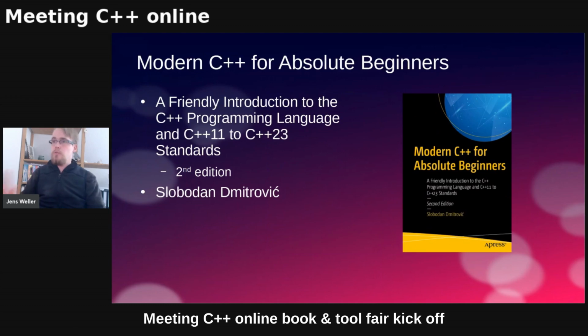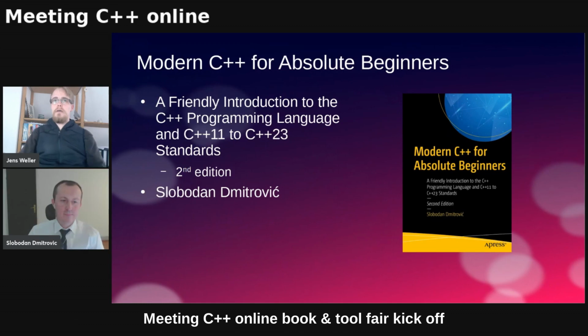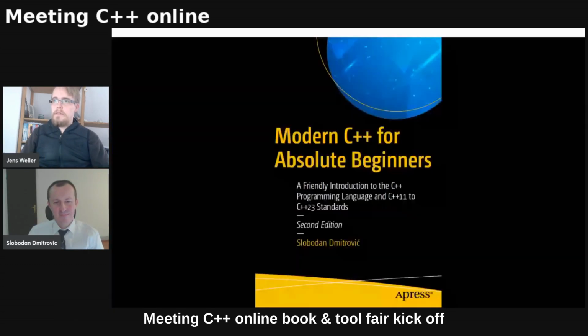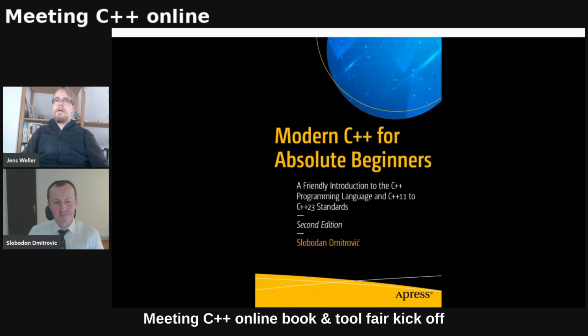There's a new book, actually a new version of this book. The Modern C++ for Absolute Beginners book has a new version, second edition. And we are going to talk with the author now about this. Let me bring on Slobodan. Hello, Slobodan. Hello, Jens. See, also you're sharing your book, so I can share that. So tell us about the new version.